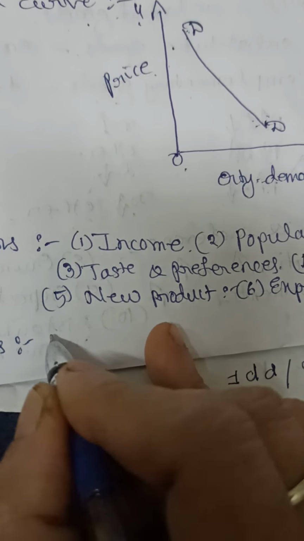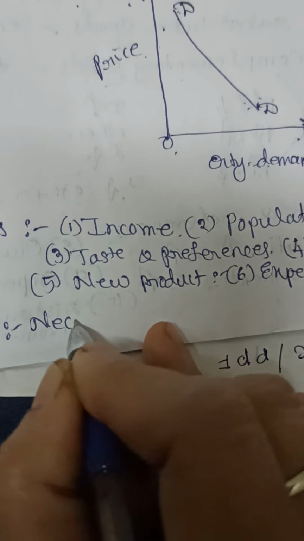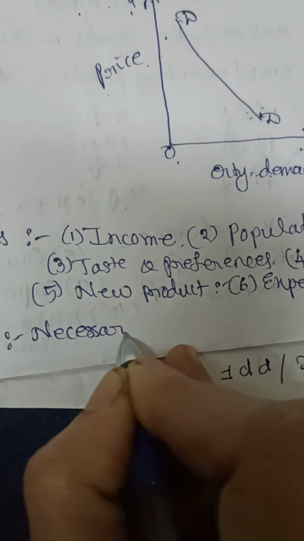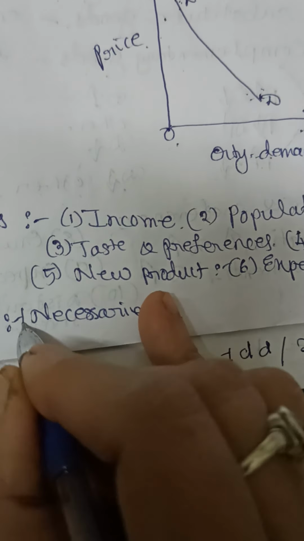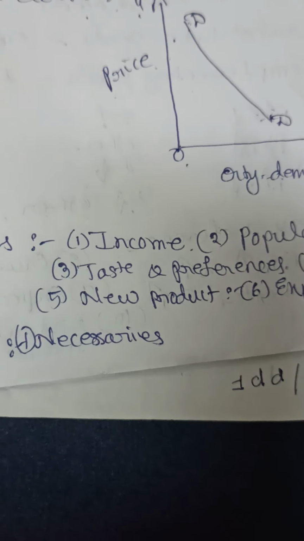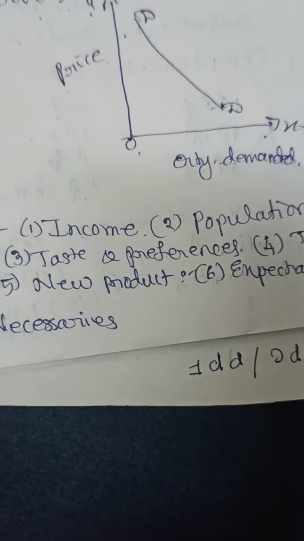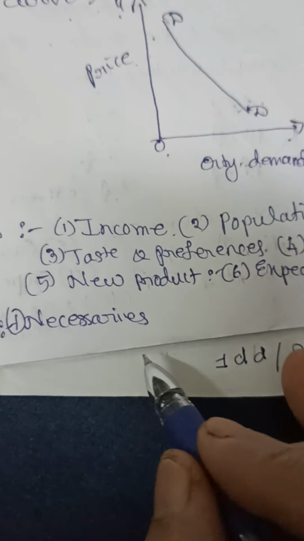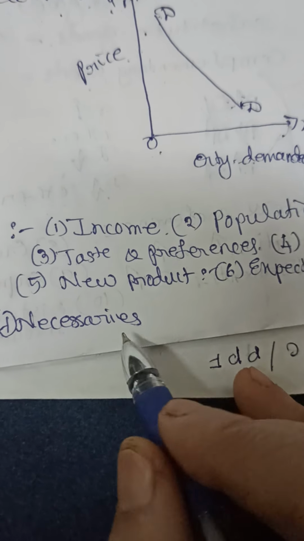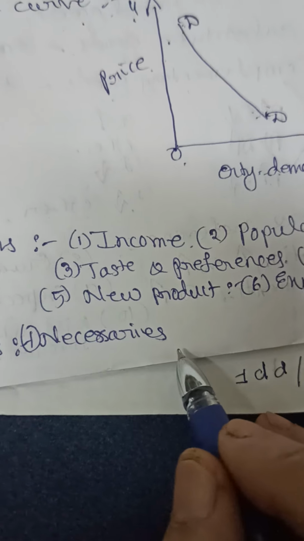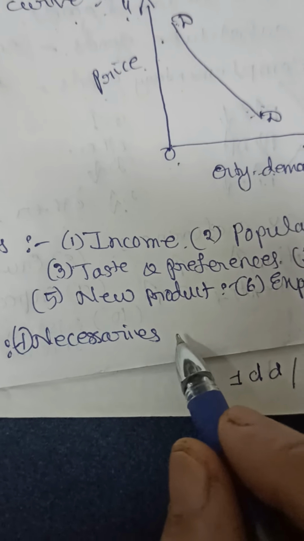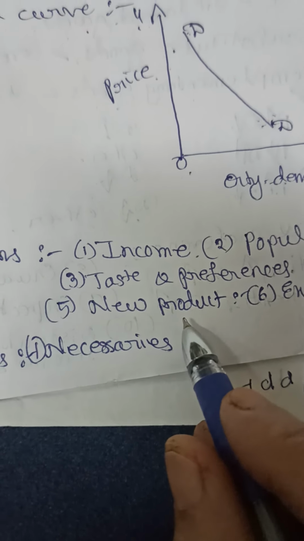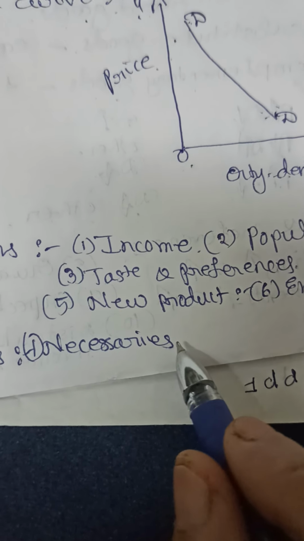Then the next aspect in the law of demand is exceptions. The law of demand is not applicable in case of necessaries of life. That is, essentials. Even though the price of the product is more or less, we will buy the same quantity. So the law is not applicable. For example, salt. Even though the price of salt is more or less, we will buy the same quantity.